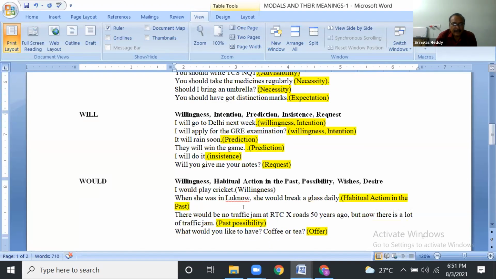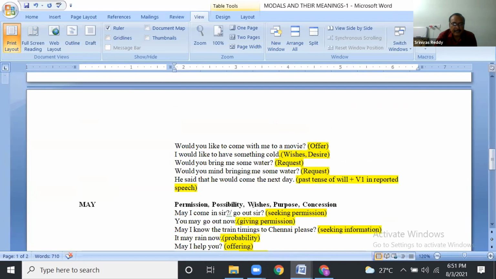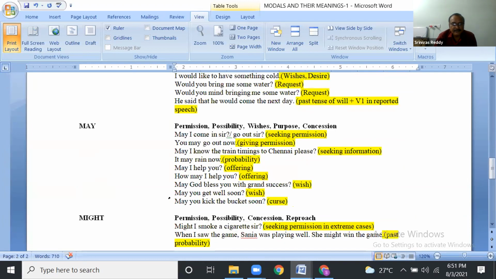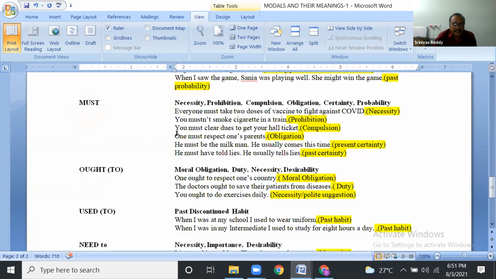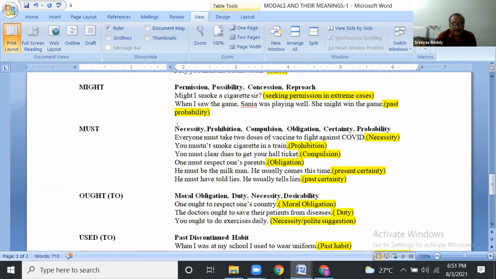Next, will, would, may, might. The only thing is must is very important here. Everyone must take two doses of vaccine to fight against COVID: necessity.